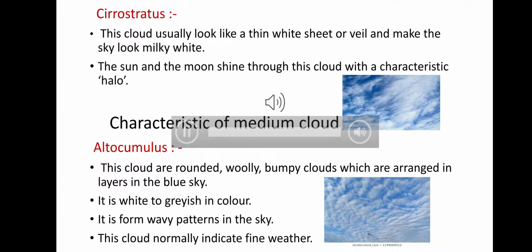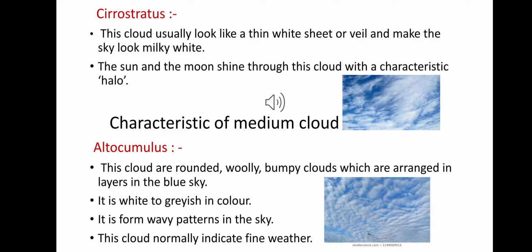Next cloud is cirrostratus. This type of cloud usually looks like a thin white sheet or veil and it makes the sky look milky white. The sun and the moon shine through this cloud with a characteristic that is called halo. Next we are going to the medium clouds. Medium clouds are mainly found at an average height of 6,500 to 20,000 feet above the ground.